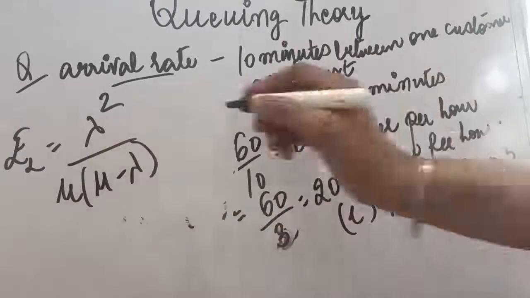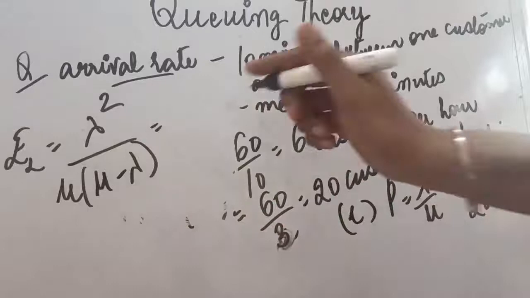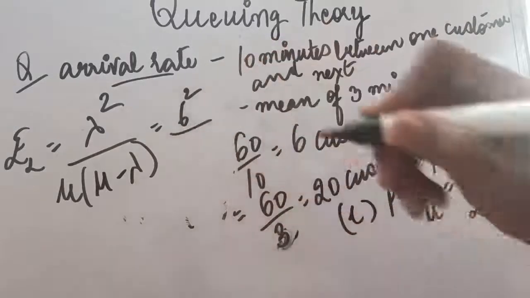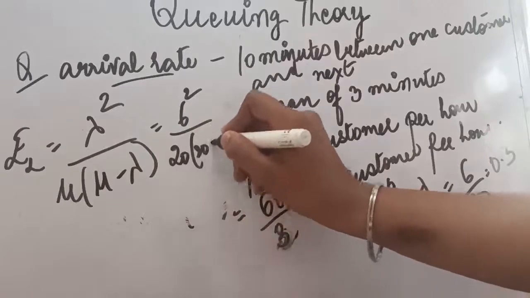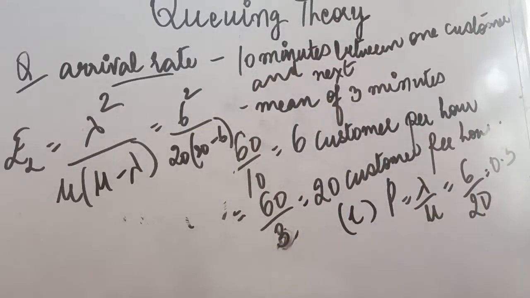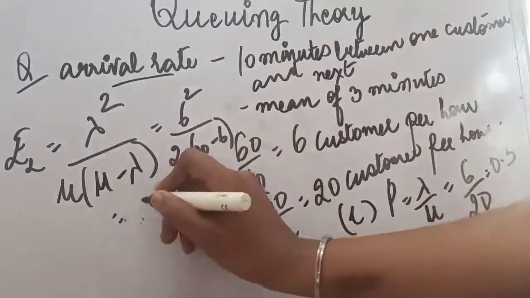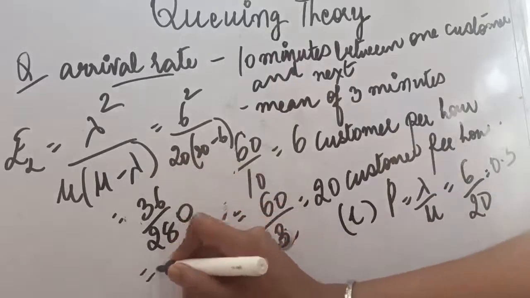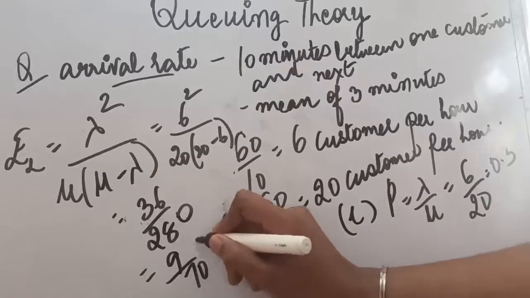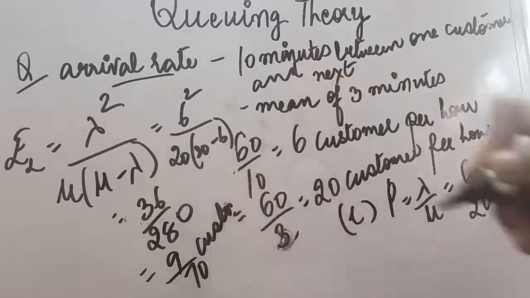Lambda square means 6 square, divided by 20 into 20 minus 6. So you can solve this. 6 square upon 20 into 14. It will be 36 divided by 280. So you can say it will be 9 upon 70 customers. So this is the queue length.